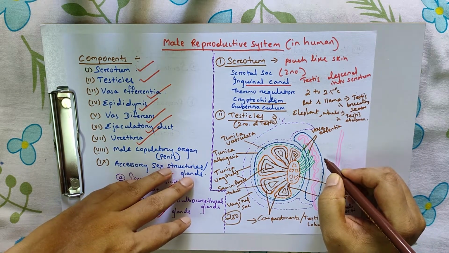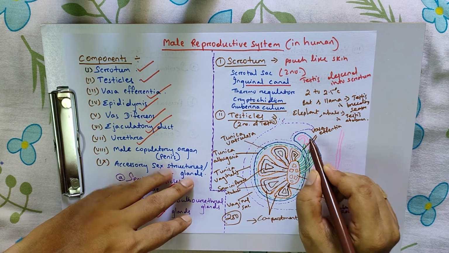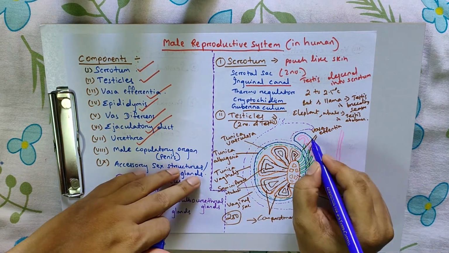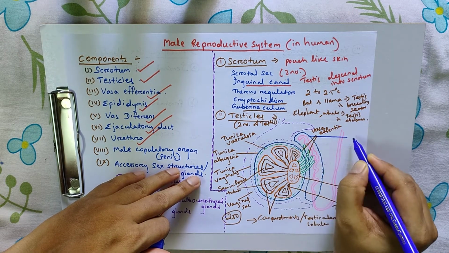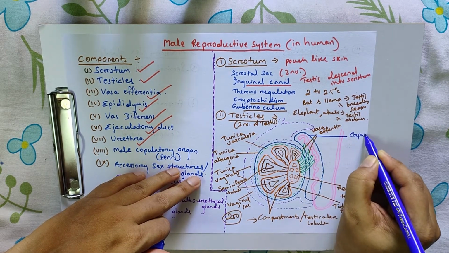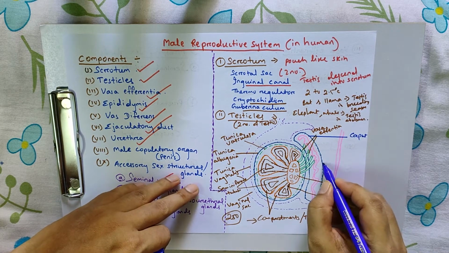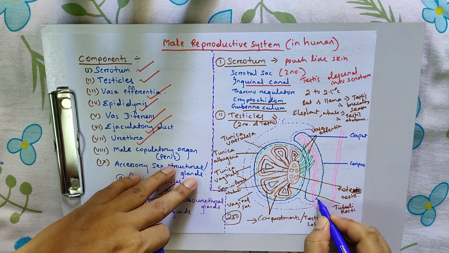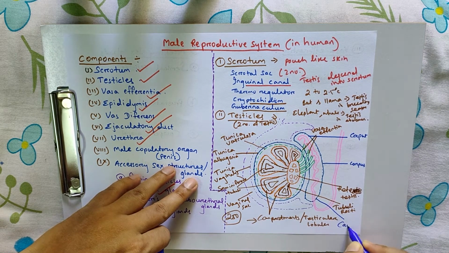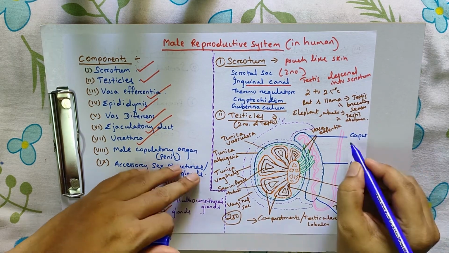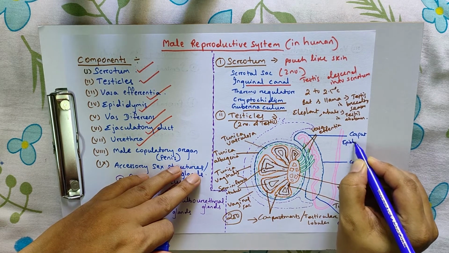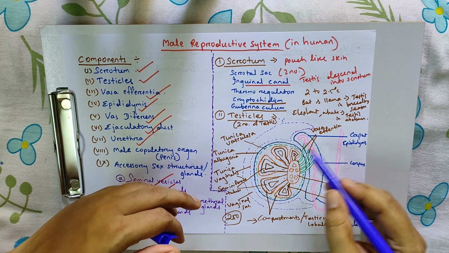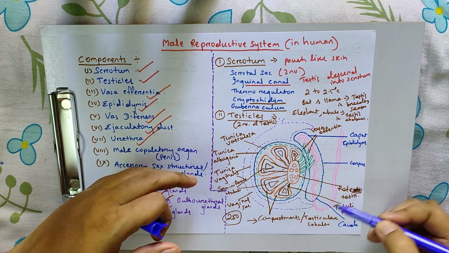This epididymis has 3 regions. The upper part is called caput, the middle part corpus, and the lower part cauda epididymis. Here the tubules are compactly arranged.